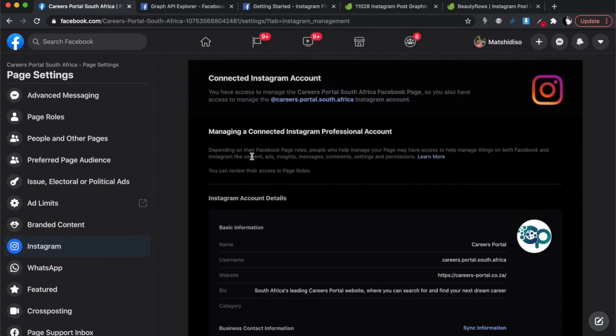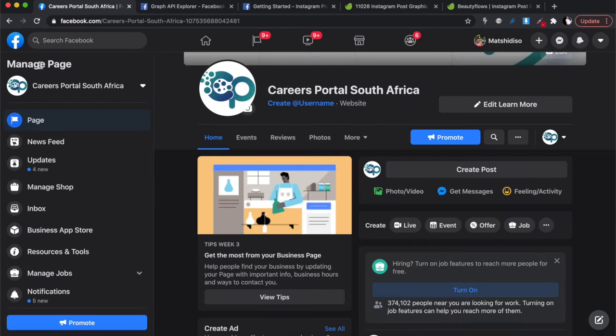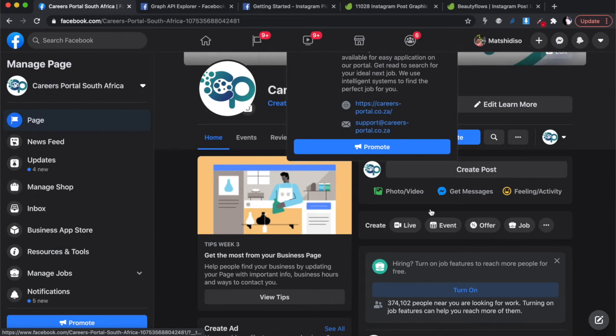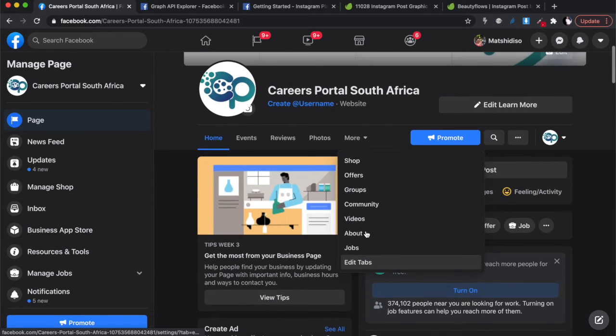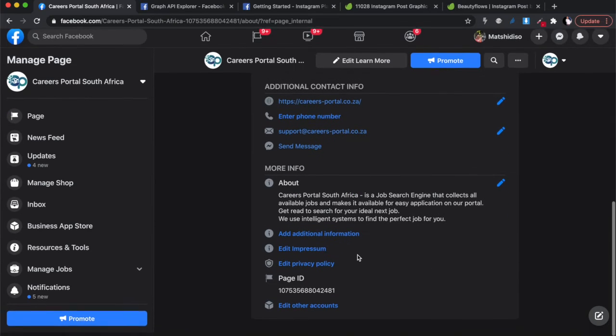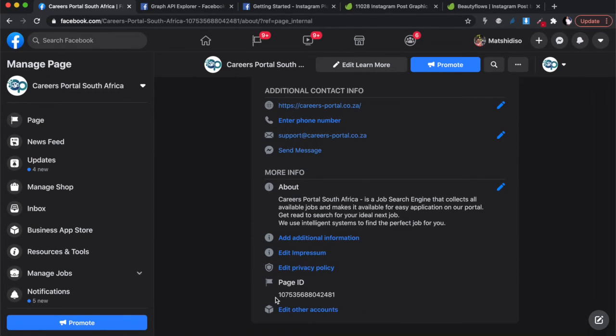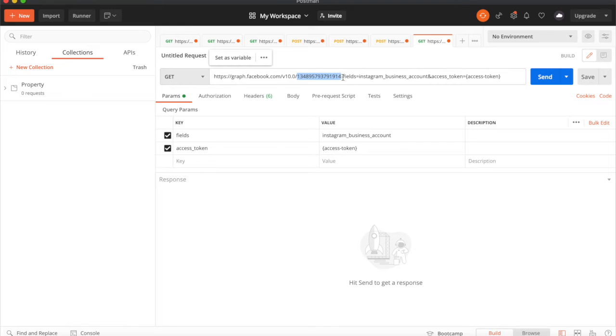All right, if you get back to your Facebook page, we're going to go back to careers portal itself, and then we're going to look for the page ID. Okay, the page ID, remember, you go into more, you go into the about of the page. So let me just go to the bottom there and look for about. You go to the about, and at the bottom of the about, you will see the page ID over there. Okay, so this is the number that you need. So I'm just going to copy that page ID, and then I'm going to go back, and you need to replace this number over there with that page ID, with your own page ID. So you need to do this for yourself and get your page ID from your Facebook page.